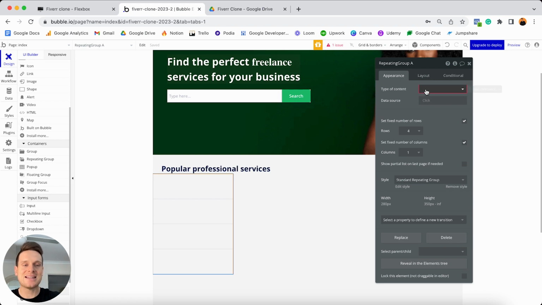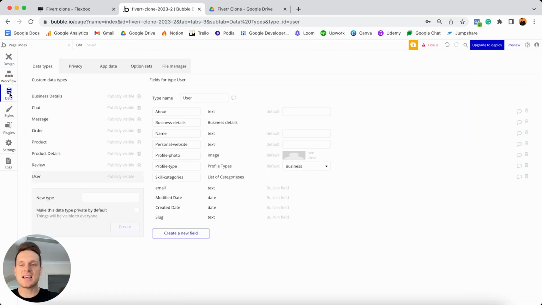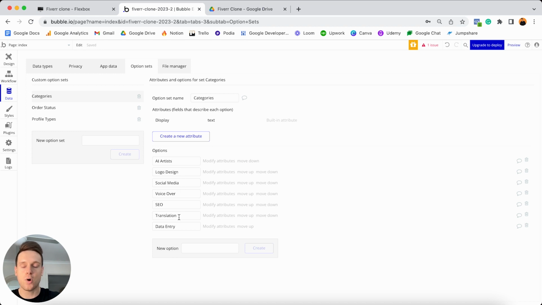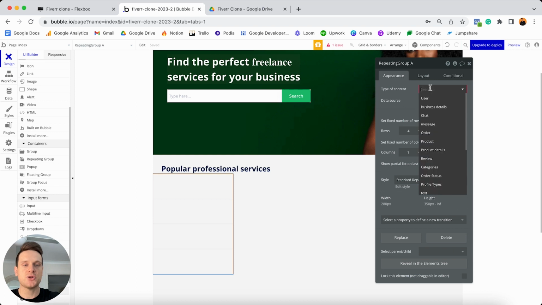In this instance, the type of content I'd like to display isn't going to be a data type. Instead, it's going to be our list of option sets, which is known as our categories. If I jump back into our data tab, you might remember under our option sets, we created this list, which was our categories. So this was things like AI artists, logo design, social media, and so on. What I want to do is display this list within this repeating group. And because all of this data is pre-populated in our database, it's nice and easy to do. So if we jump to our type of content, I'm going to reference the categories option set.